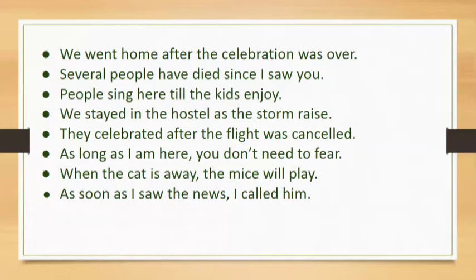As long as I am here, you don't need to fear. So, how long you don't need to fear? As long as I am here. So, we are discussing time. Then, when the cat is away, the mice will play. So, we are talking about the time when the mice will play. As soon as I saw the news, I called him. So, when did I call? As soon as I saw the news. So we are talking about time.